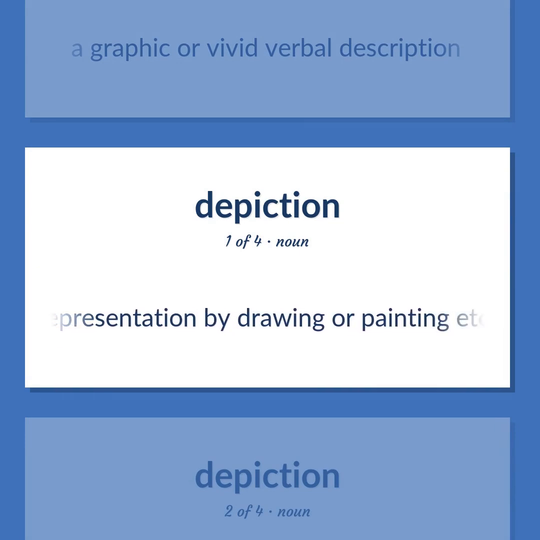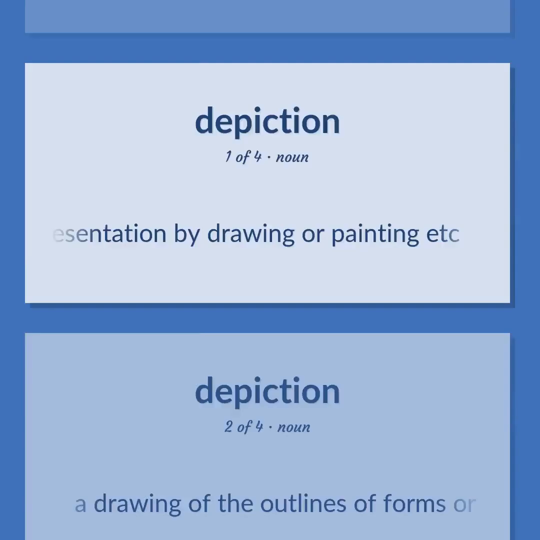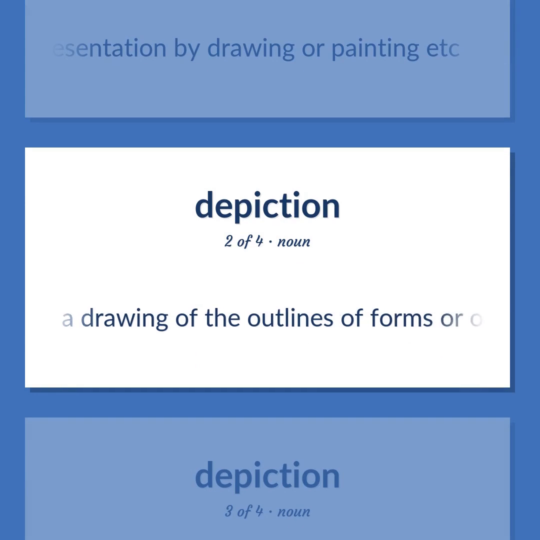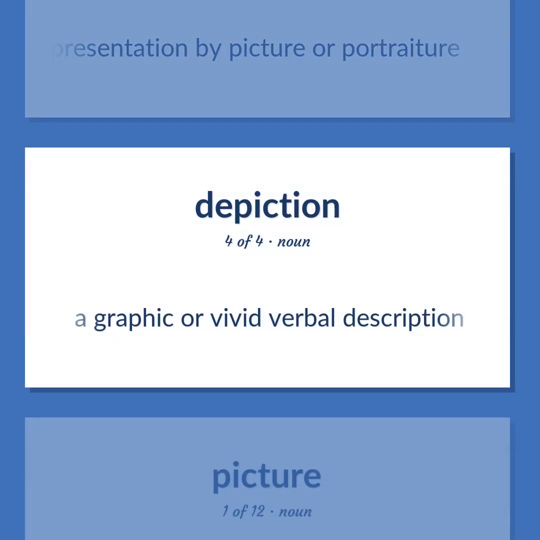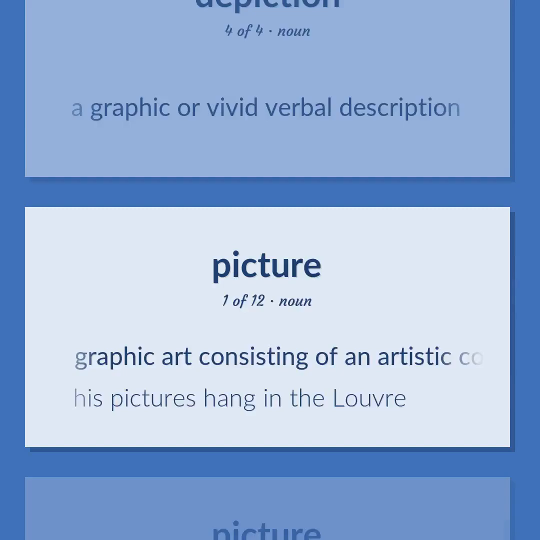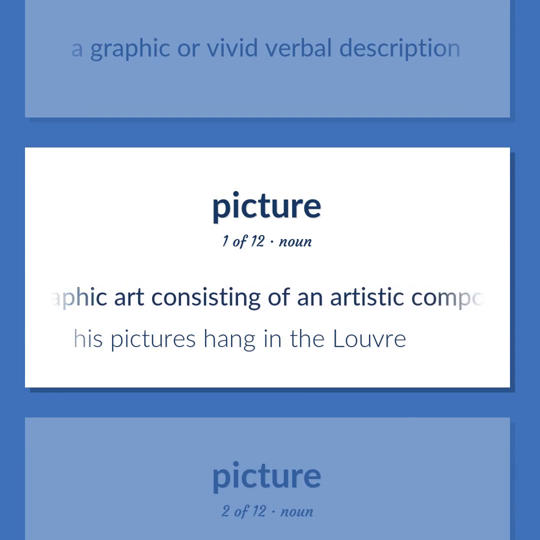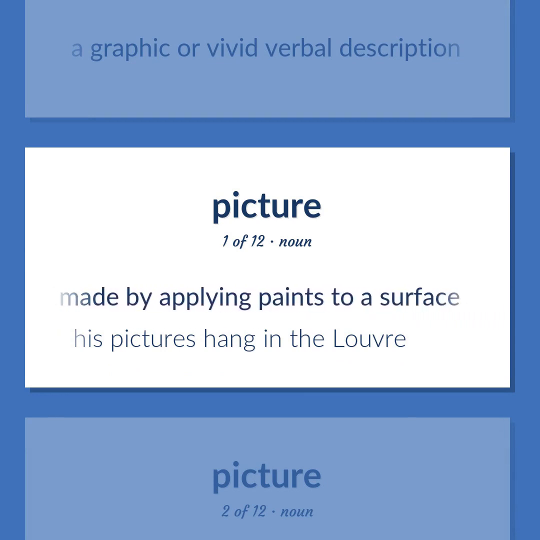Representation by drawing or painting, etc. A drawing of the outlines of forms or objects. A representation by picture or portraiture. A graphic or vivid verbal description. Graphic art consisting of an artistic composition made by applying paints to a surface. His pictures hang in the Louvre.